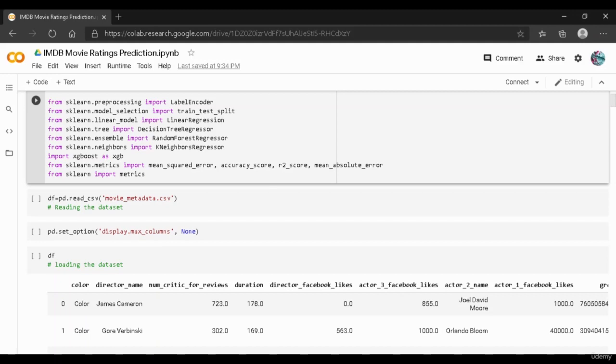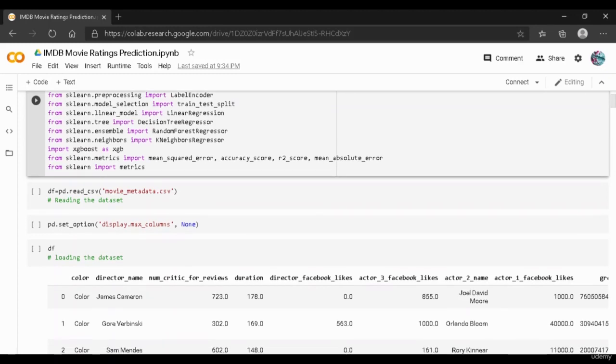And then the second import over here is the decision tree regressor. Decision trees build both regression as well as classification models. When it comes to a classification model, we use something called the decision tree classifier. But for now, we have used the decision tree regressor. What this model does is that it breaks down a data set into smaller and smaller subsets, while at the same time an associated decision tree is developed.